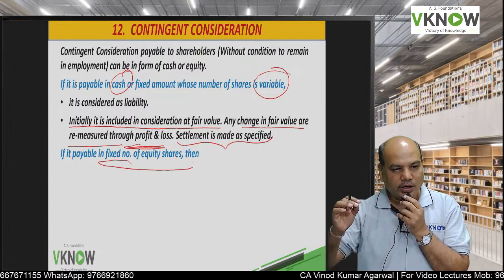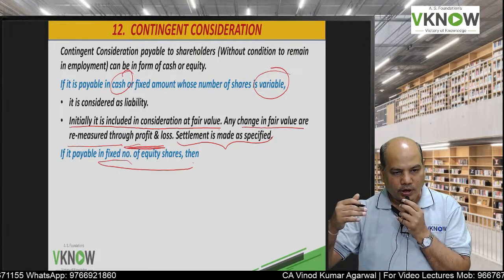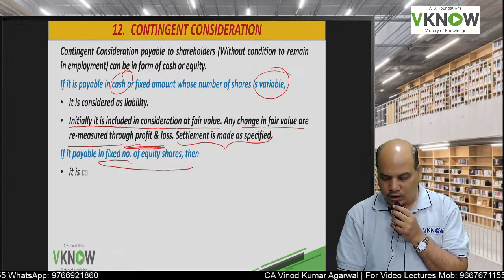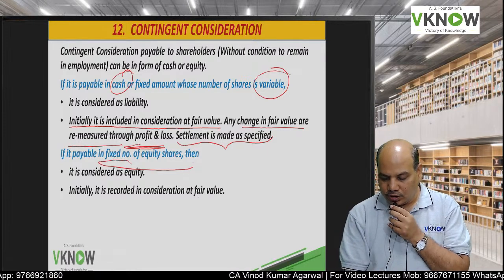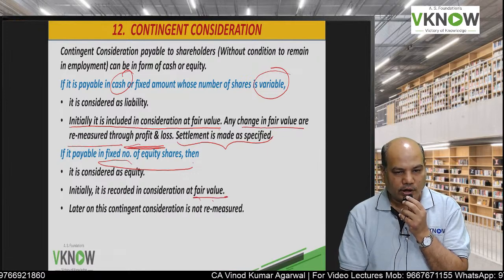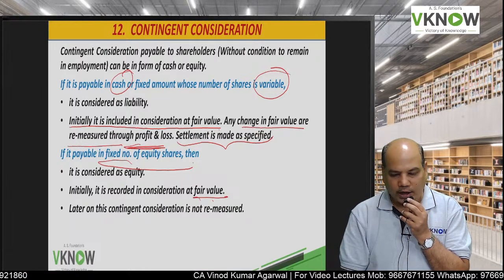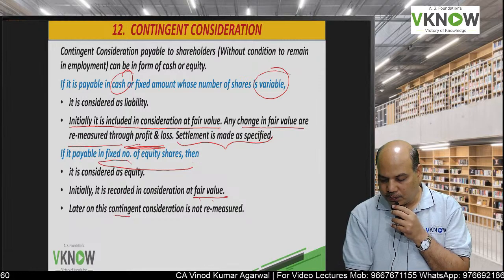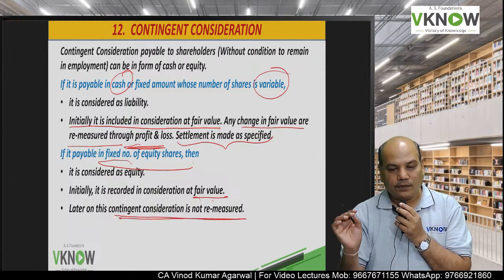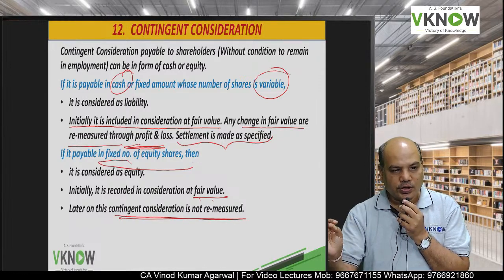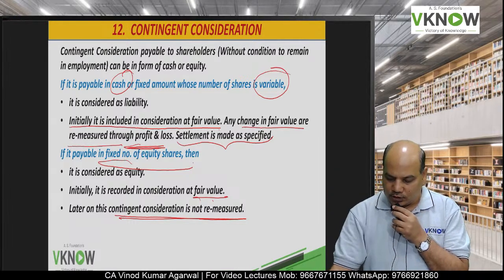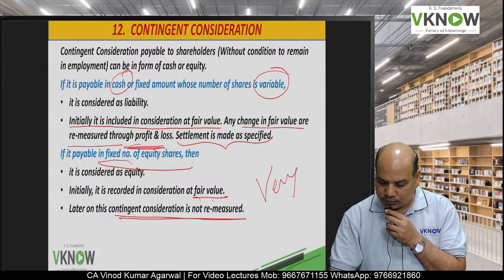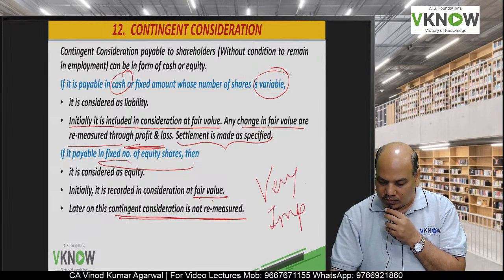So you have seen in Ind AS 32, if equity shares are issued in a fixed number, then we call it equity, initially recorded at fair value. Subsequently, if contingent consideration is payable in the form of a fixed number of equity shares, very important, it will not be remeasured.